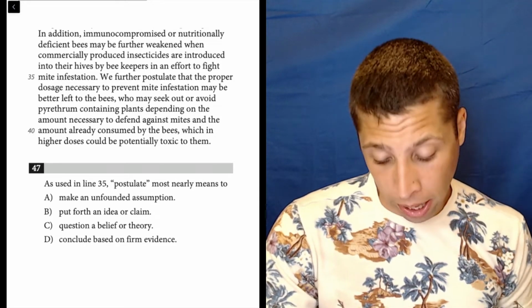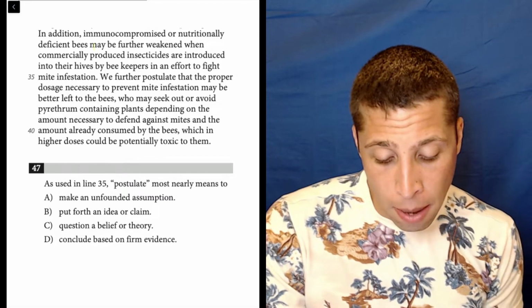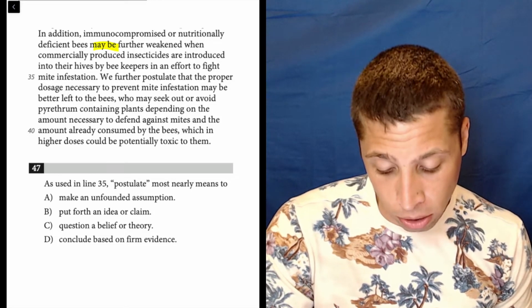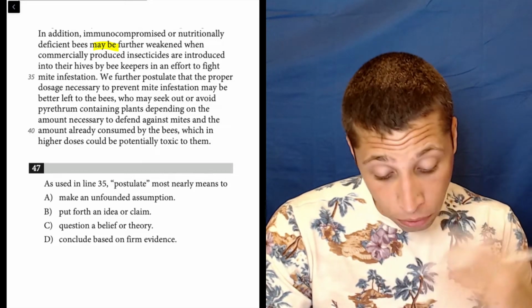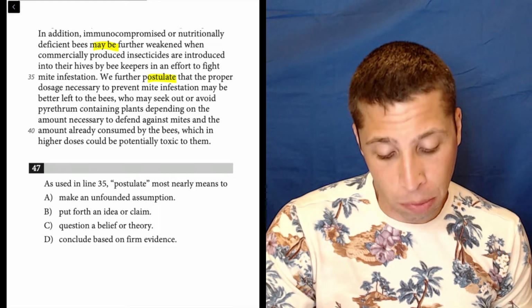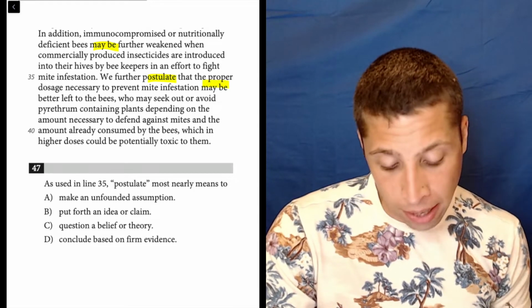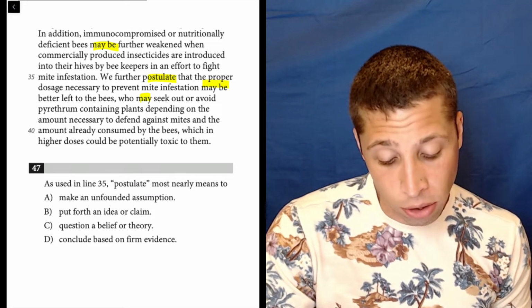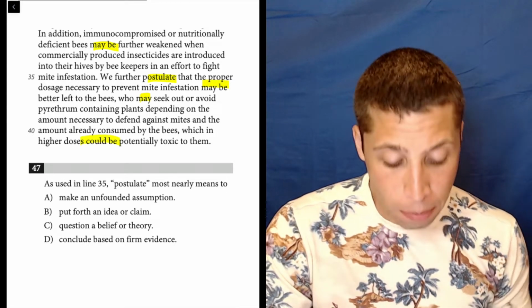Going a little bit beforehand. In addition, immunocompromised or nutritionally deficient bees may be further weakened when commercially produced insecticides are introduced into their hives by beekeepers in an effort to fight mite infestation. We further postulate that the proper dosage necessary to prevent mite infestation may be better left to the bees, who may seek out or avoid pyrethrum-containing plants depending on the amount necessary to defend against mites and the amount already consumed by the bees, which in higher doses could be potentially toxic to them.